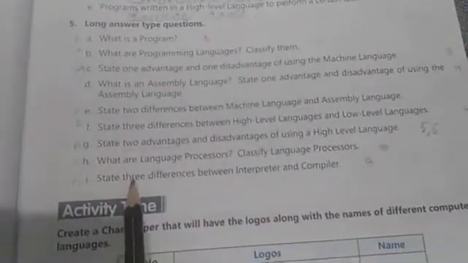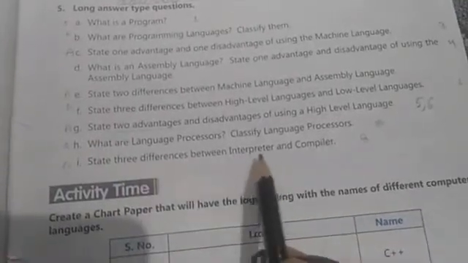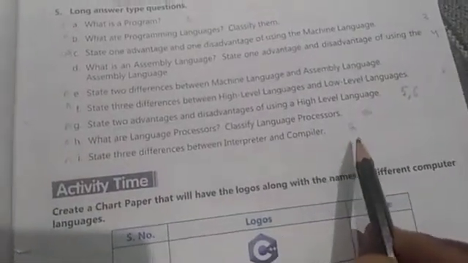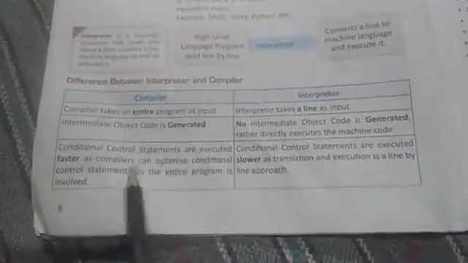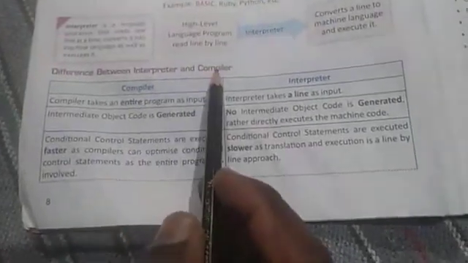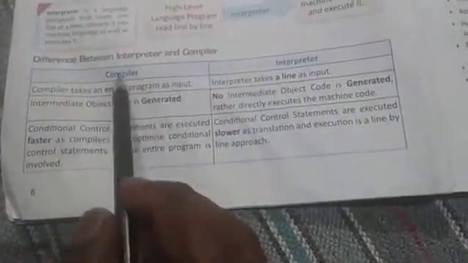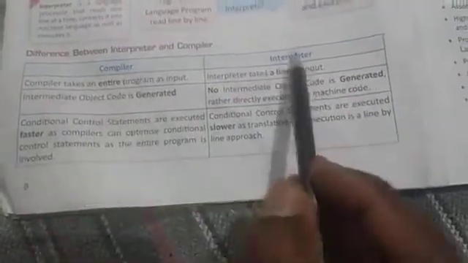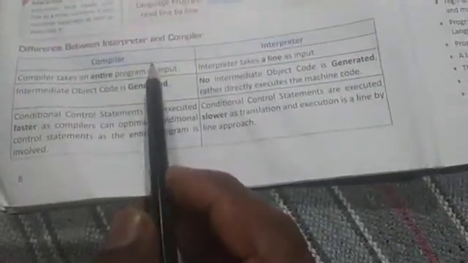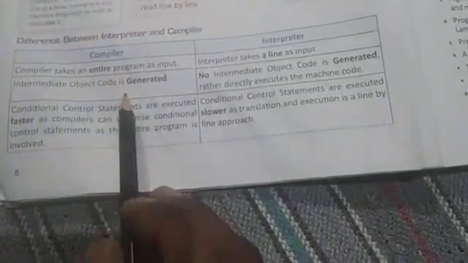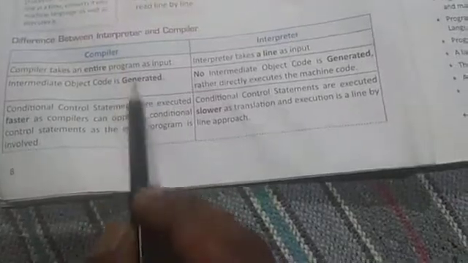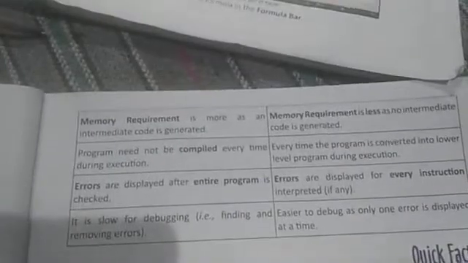Now the next question is, state three differences between interpreter and compiler. Its answer has been given at page number 8. Let us see. At page number 8, the differences between interpreter and compiler have been given, right? So what are the differences? 6 differences, 7 differences, right? 3 here and 4 here.